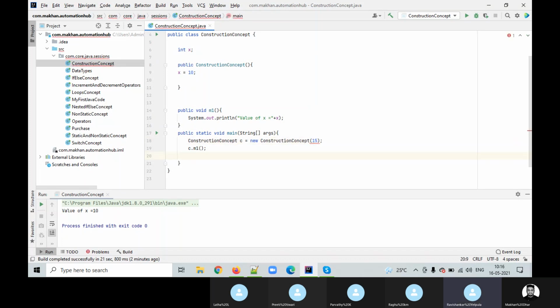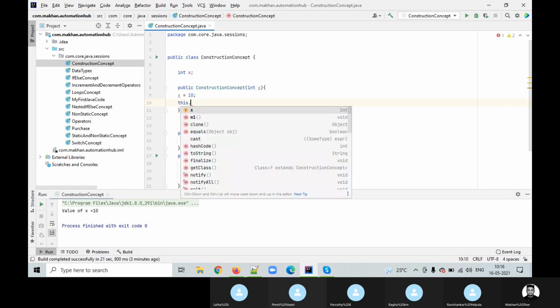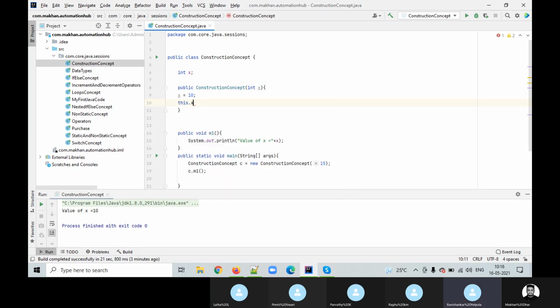Now go to the constructor. Don't assign it int x, no, int something else. Yeah, int x, fine, no problem. Now here, this.x = x.